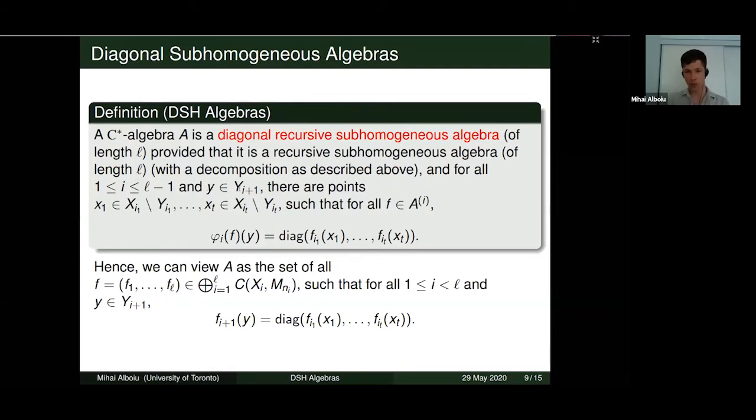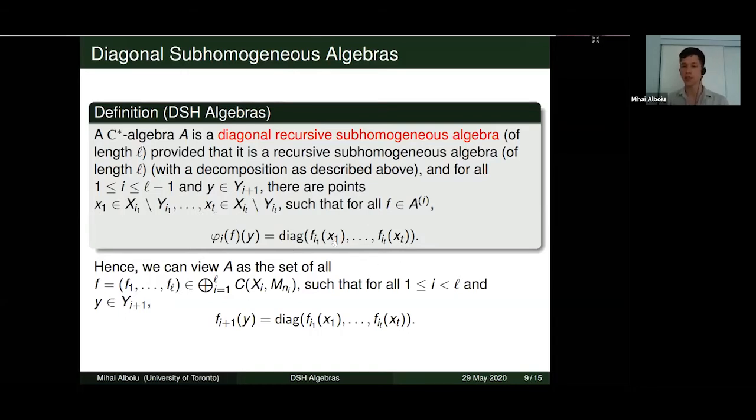And that whenever we take a point y in the closed subspace of the i plus first base space, we expect to have finitely many points in the base spaces of the ith stage recursive subhomogeneous algebra, such that whenever we take an element f in the ith stage recursive subhomogeneous algebra and we apply the ith pullback map to it, when we evaluate this at the point y, it should decompose as a block diagonal matrix where the blocks are just f evaluated at the finitely many points that y decomposes into.